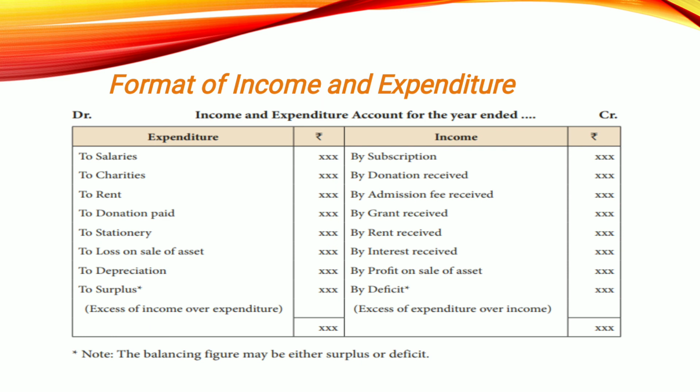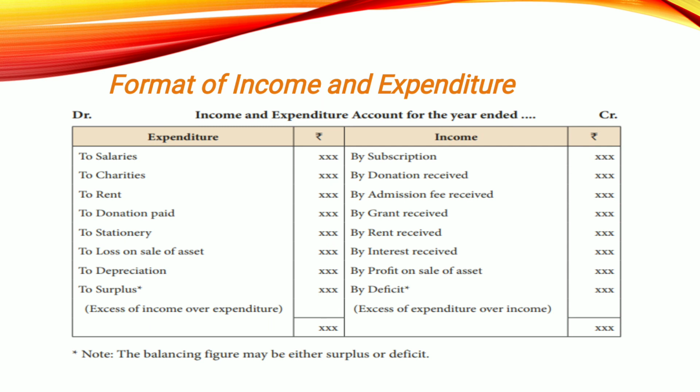Okay, so how to calculate surplus or deficit? Suppose your income total exceeds your expenditure, that difference amount will be recorded as surplus.